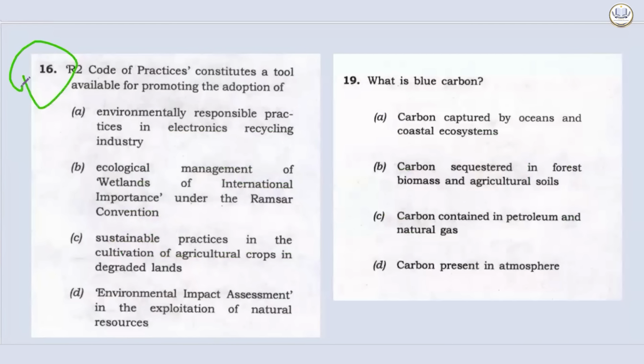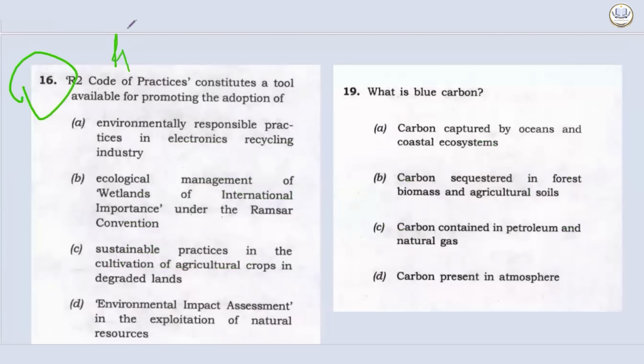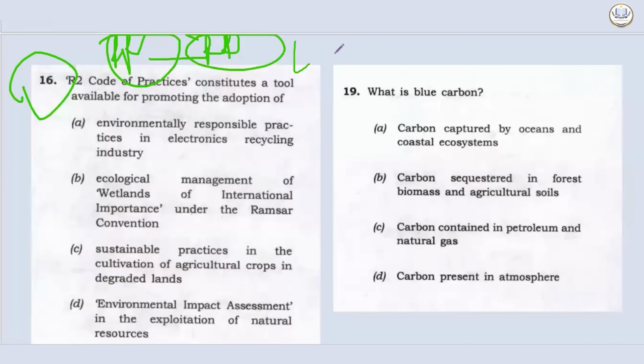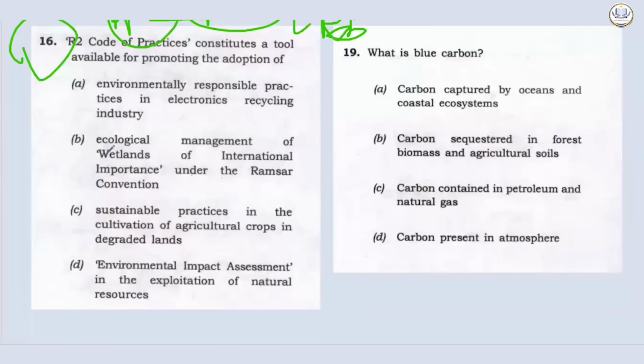Now let's see question number 16. R2 code of practices. R2 is clearly an abbreviation. And R can be related to something. Code of practices means it has to be related to do's and don'ts. We have words like reduce, reuse, recycle, etc. Now let's see the option.